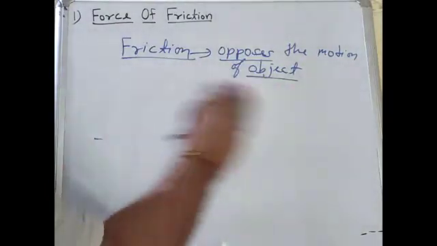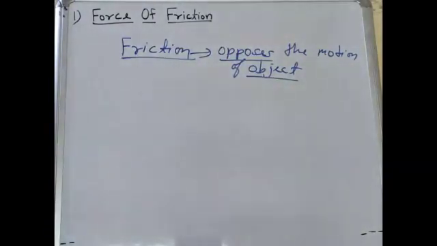Due to the contact between ball and surface, our ball stops. There are several examples of friction. Wherever two objects or bodies are in contact with each other, an opposite force acts on the object, and that opposite force is known as friction force.